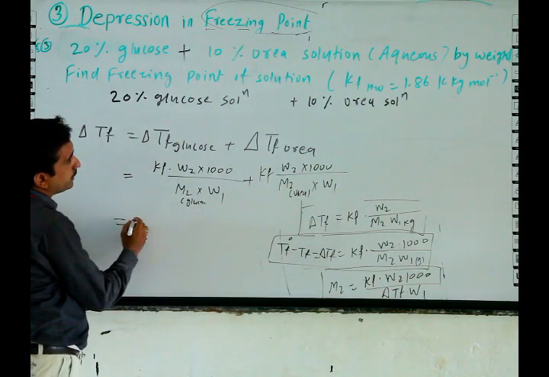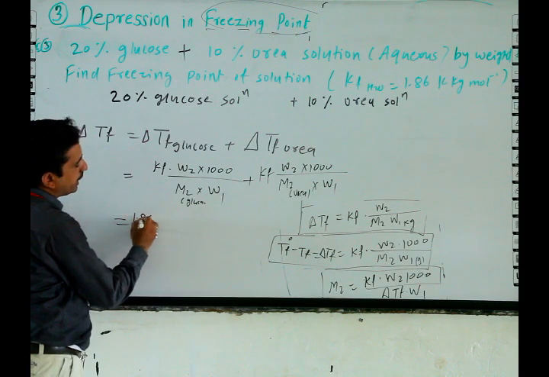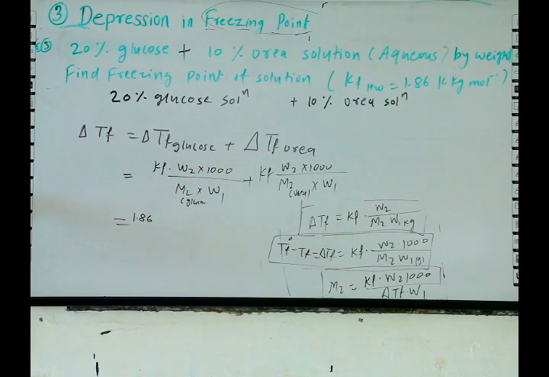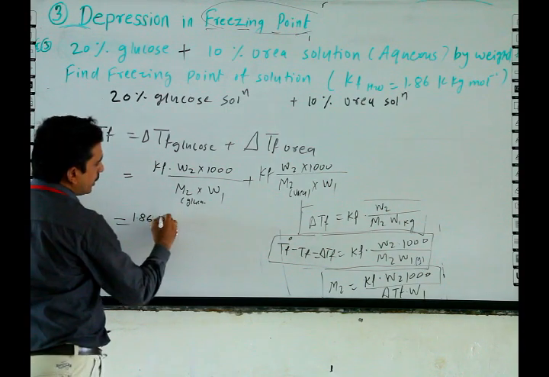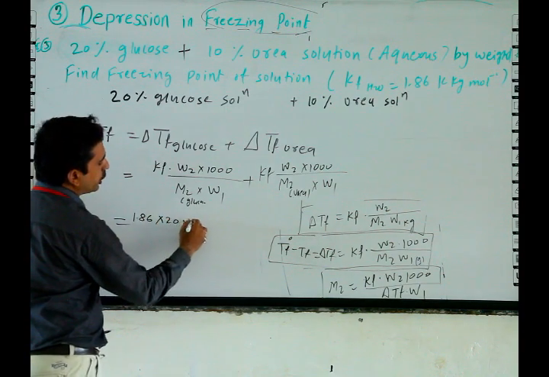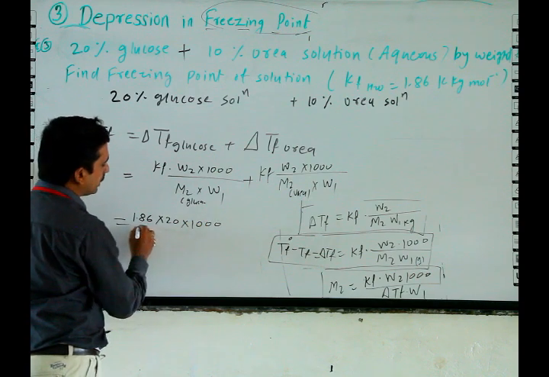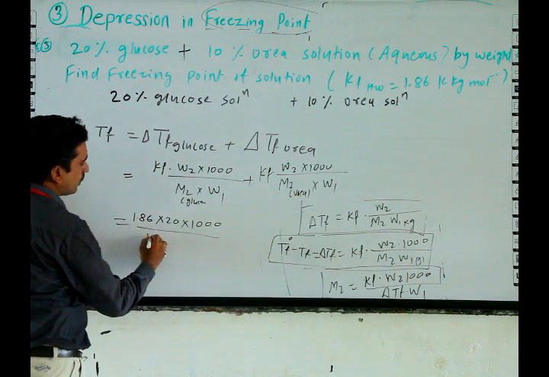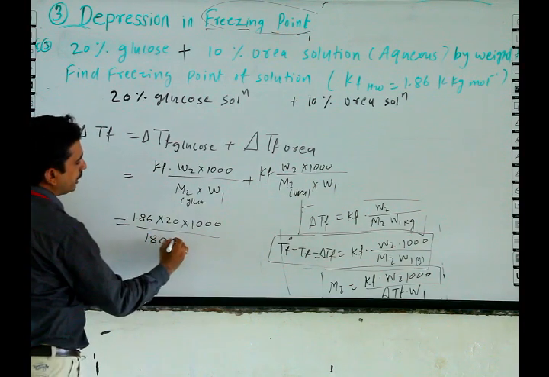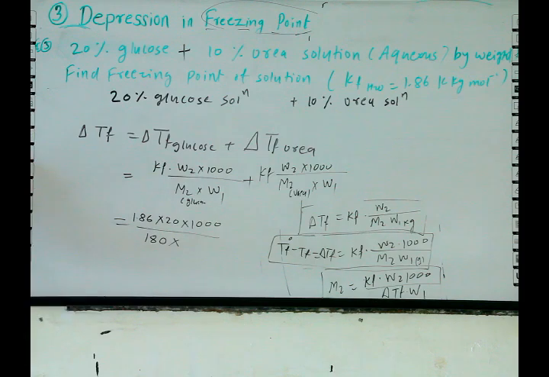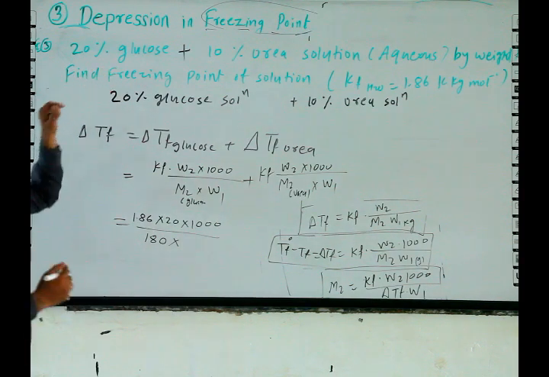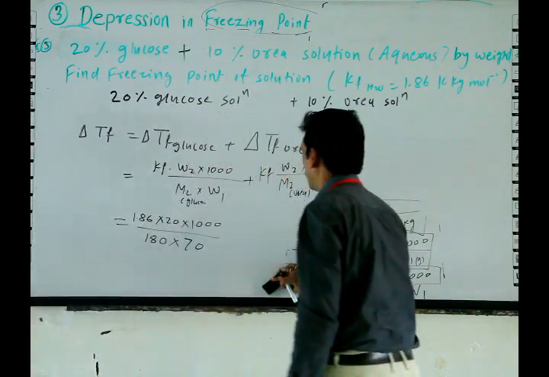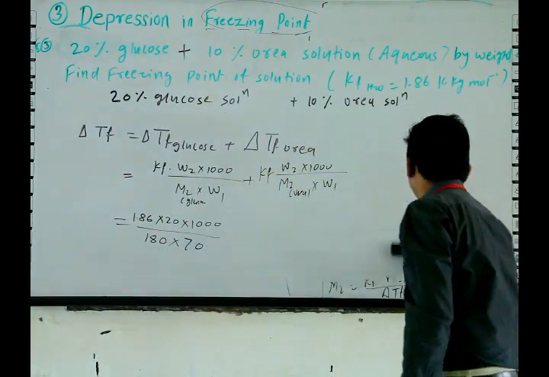Kf value is 1.86 into W2, 20, into 1000, divided by M2 of glucose, 180, and into W1, the mass of water, which is 100 minus 30, that is 70.